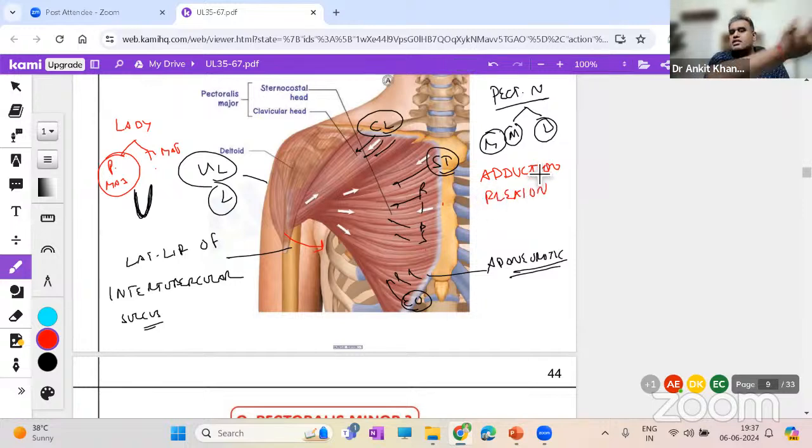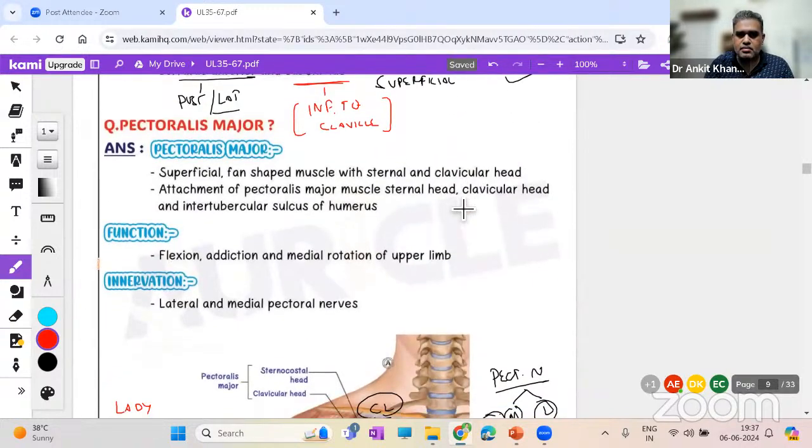Okay. And also there can be slight rotation of the upper limb like this. So that is known as medial rotation. These are the major movements of the pec major. There are other additions as well, but first understand this point. Let us come now to the topic.